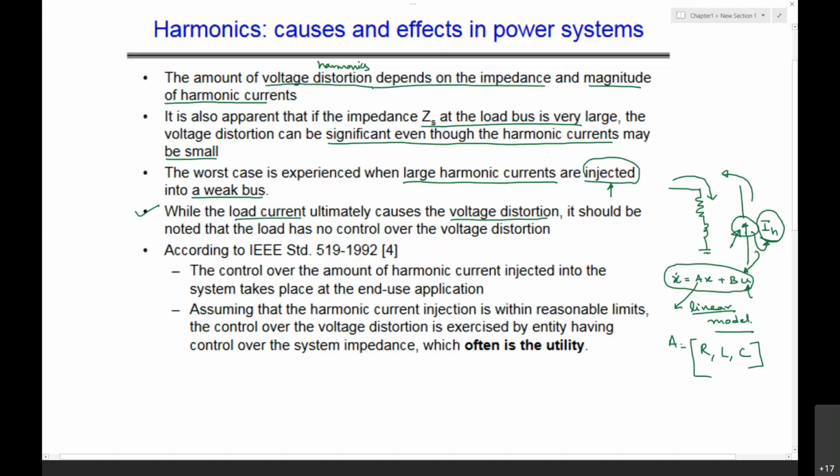It should be noted that load has no control over the voltage distortion. Loads do not have any control over the voltage, because the load is purely under the customer.